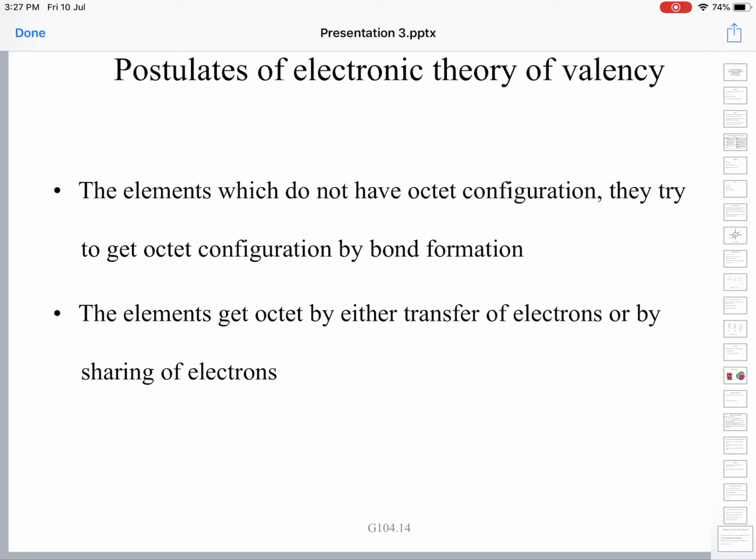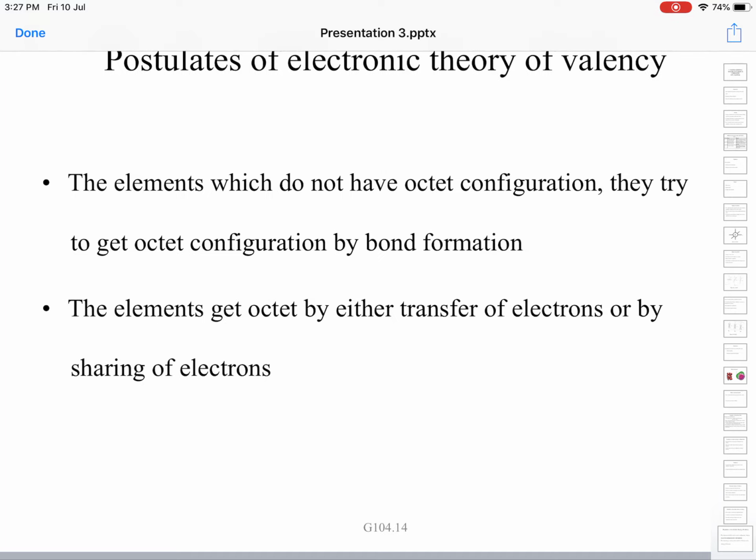Then we have seen what leads to the formation of chemical bonds. Why do elements or atoms participate in chemical bonding? See, the basic intention is that all species, living or non-living, all things in nature, try to acquire maximum stability. In the atomic state, they are higher in energy. In the combined state, the energy decreases.